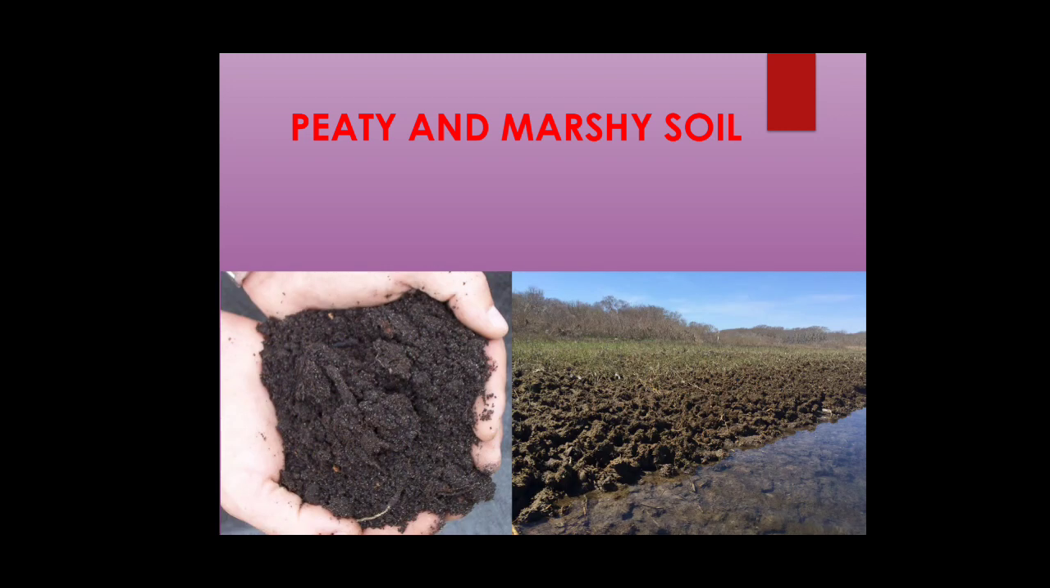Here the left hand image shows you the peaty soil and the right hand image shows you marshy soil. The marshy soil will always be related to the soil that is present in waterlogged regions. So the soil will have very high salt content and will be rich in humus.